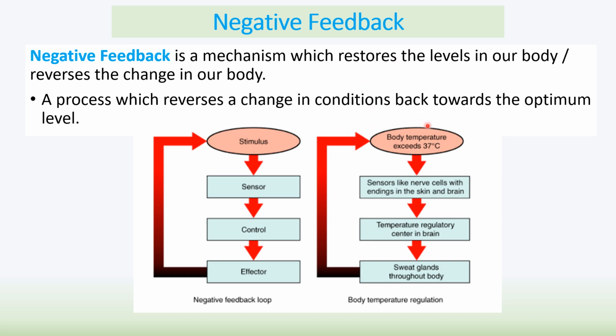So we're going to be looking at temperature change. When your temperature goes too high, your sensory organs detect it. We'll talk about the hypothalamus in a few minutes. That releases sweat, which lowers the temperature back down. So negative feedback is a good thing. It reverses a change in our body, takes the conditions back towards that optimum acceptable level.